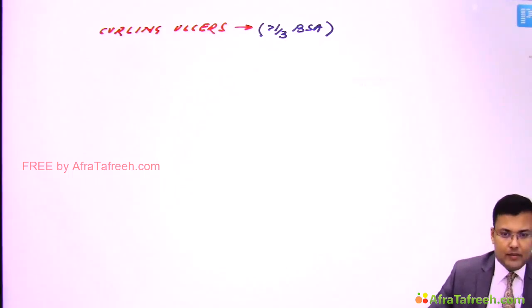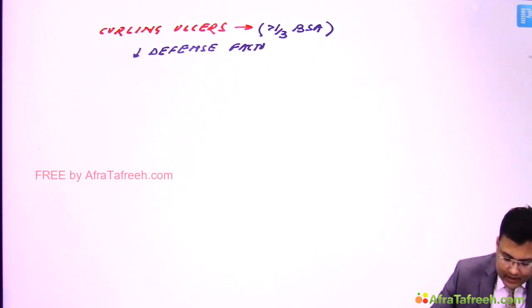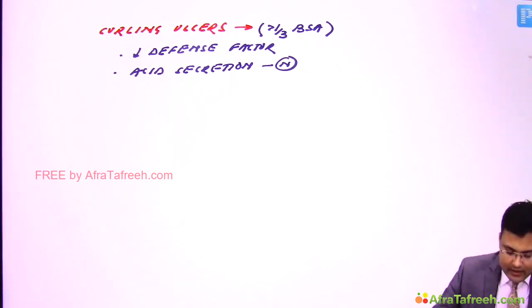Now what is the problem? In burns there is hypovolemia, so there is decrease in defense factors, but acid secretion is normal. What happens in Cushing ulcers?